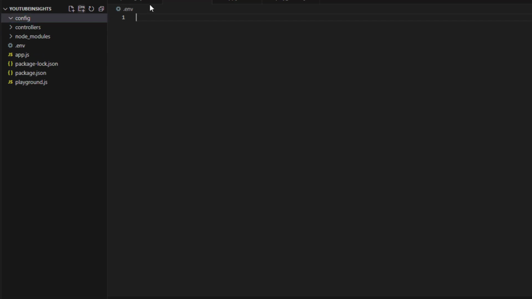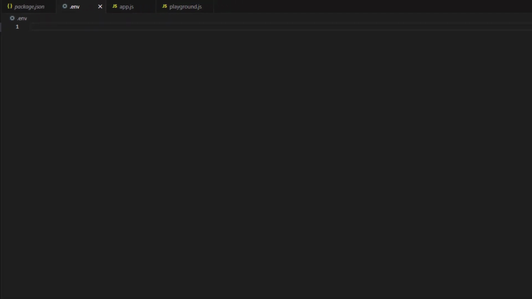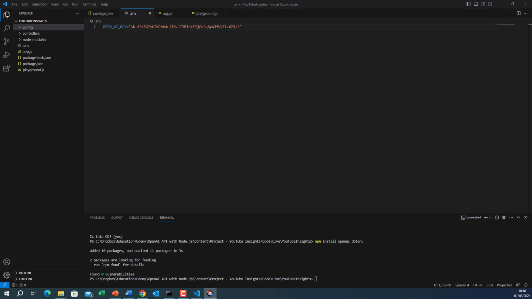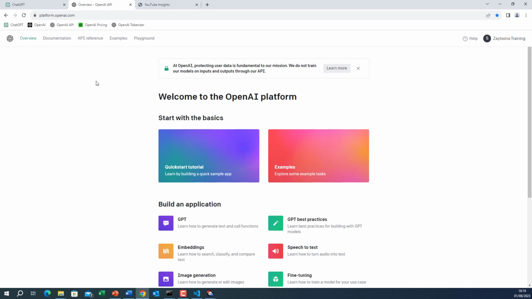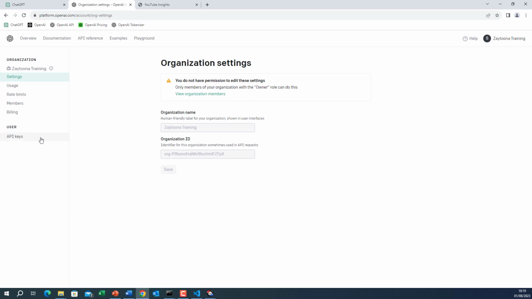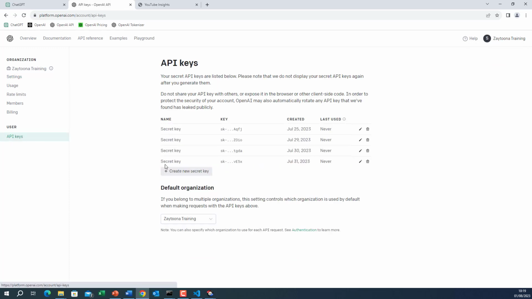Okay, let me now introduce the OpenAI API key. The key name is OpenAI key equal to this key. Let me show you where to get this key from. If you go to your OpenAI platform, platform.openai.com, go to your account, then go to API keys. So you will create it here.